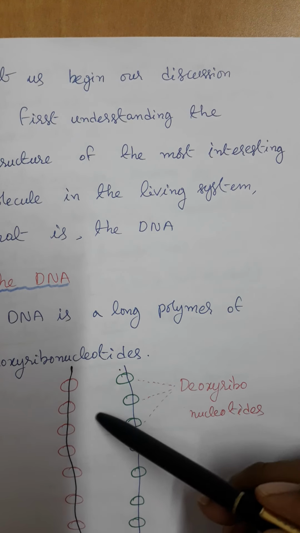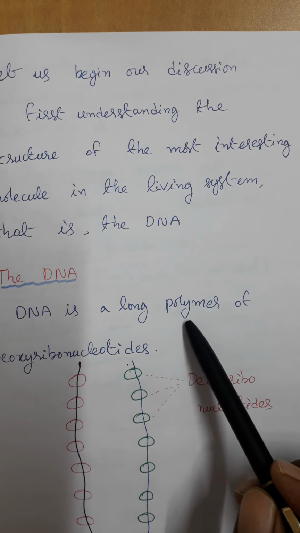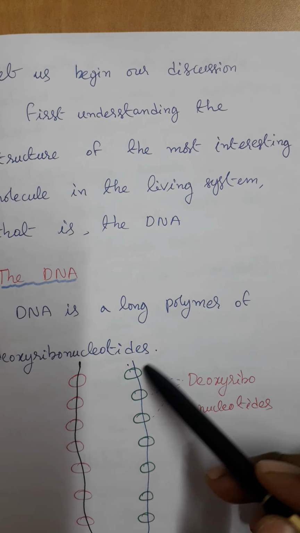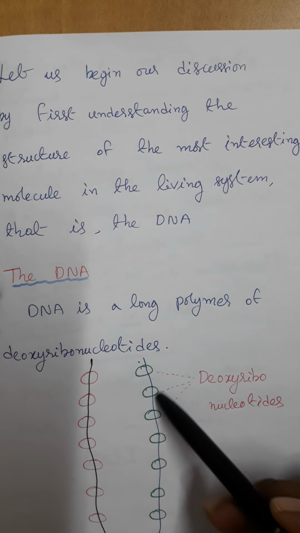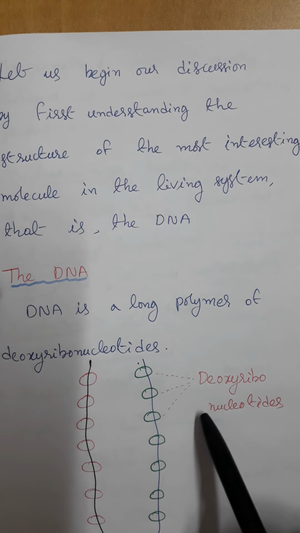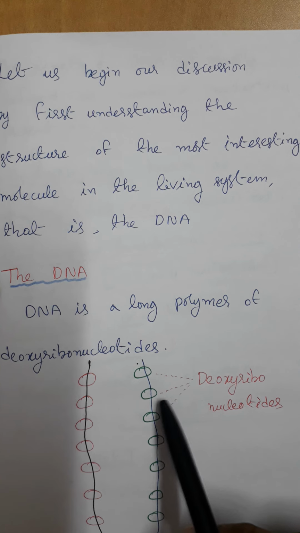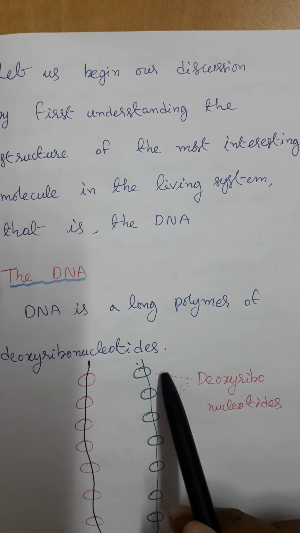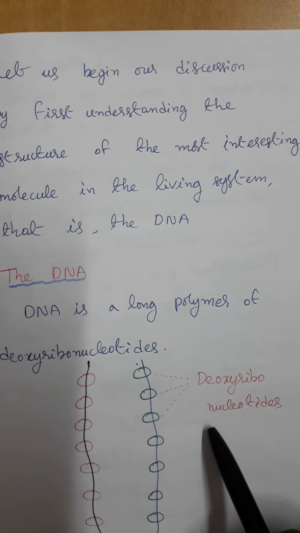Polymer means that it consists of several nucleotides, deoxyribonucleotides. Nucleotides means the combination of nitrogen base, sugar and phosphate. Deoxyribose sugar is present in DNA.